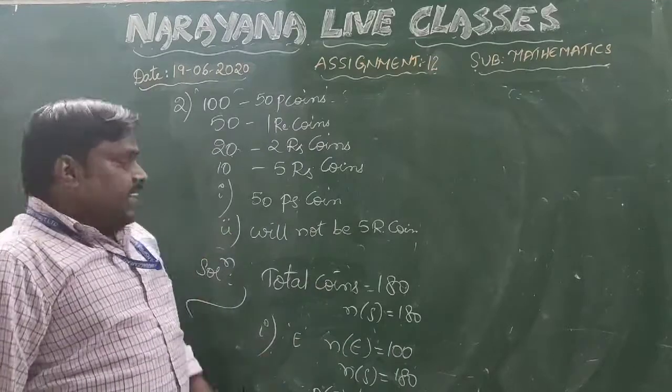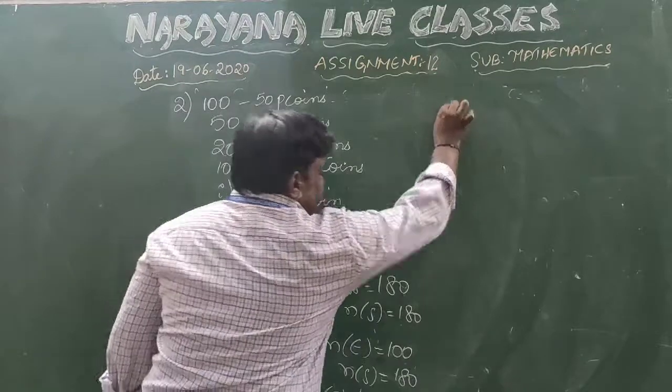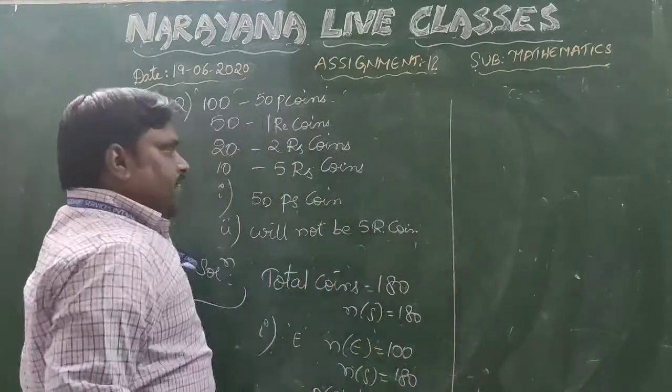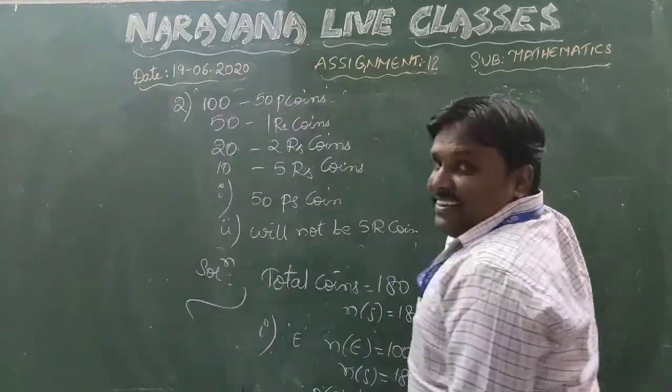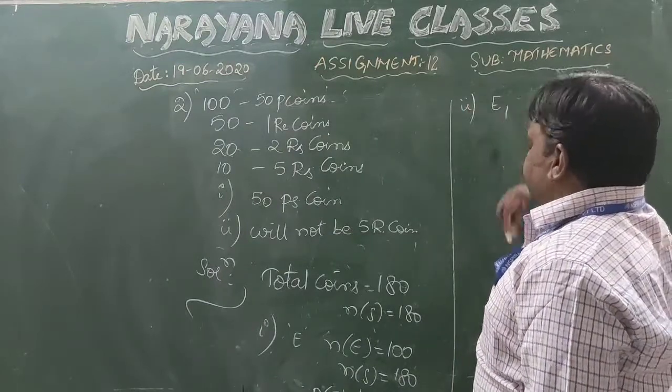No issue. Coming to the next one. Here we have one more question: it will not be a 5 rupee coin. Let us suppose we take this as the second event. What is the second event? Let us take E1 as the second event.